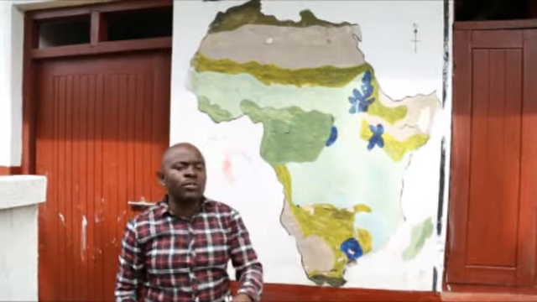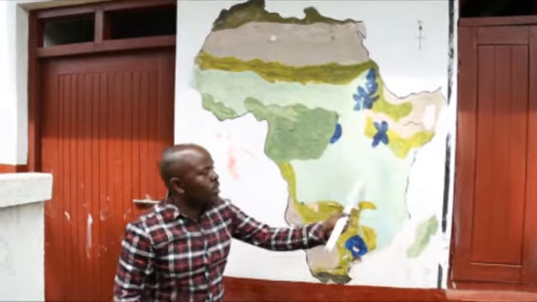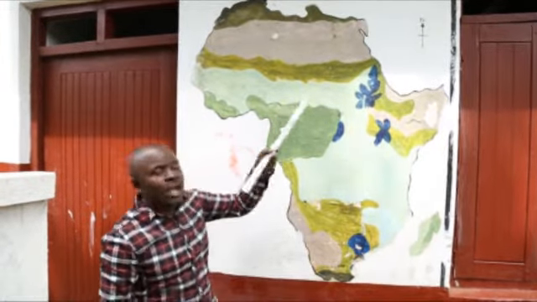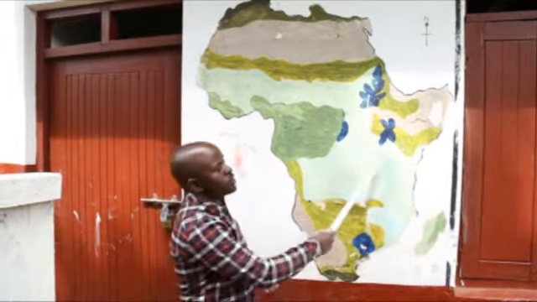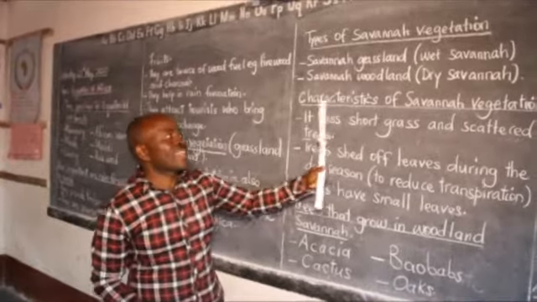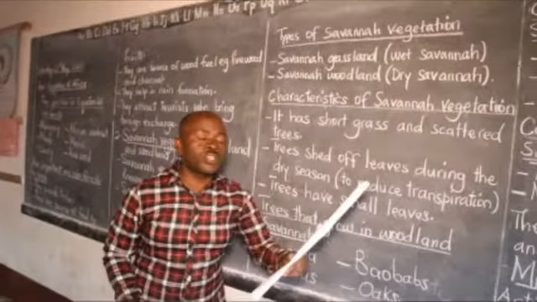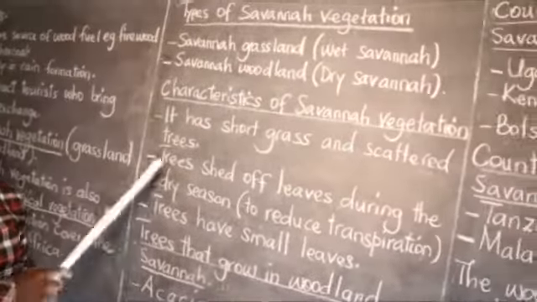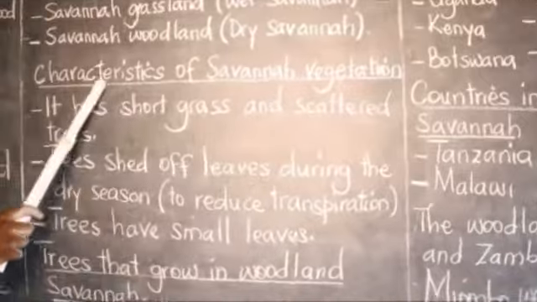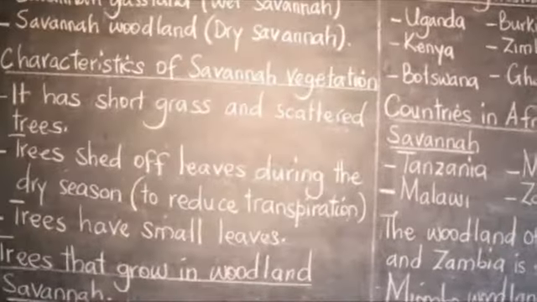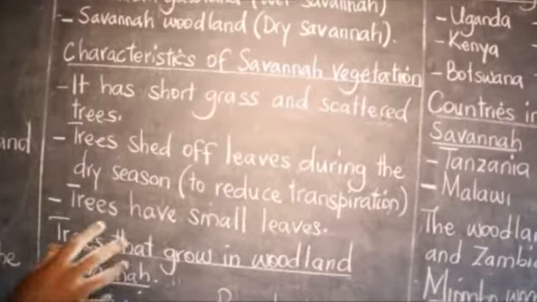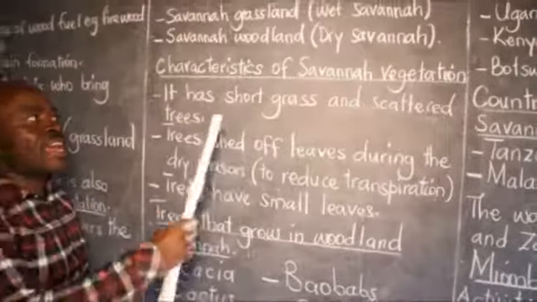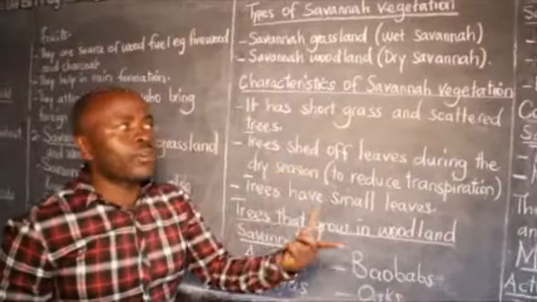And the type of climate common in most parts of Africa is the tropical climate, as well as the savanna grasslands, which are common in most parts of Africa. What are the characteristics of savanna vegetation? If you remember very well, I told you characteristics means what can help you to identify something. How can you know that this is a hen? It is a hen because of the features on it. So what are the features of the savanna vegetation?